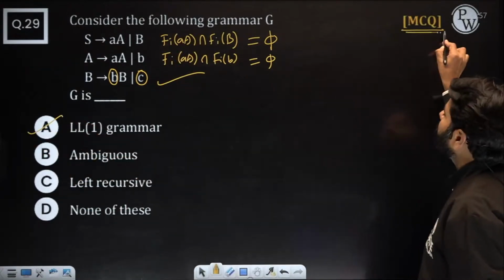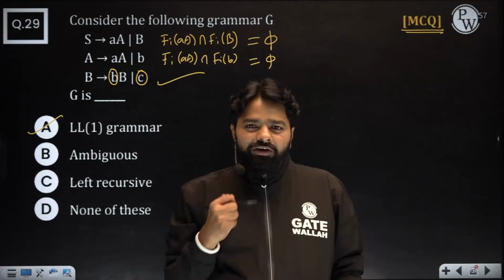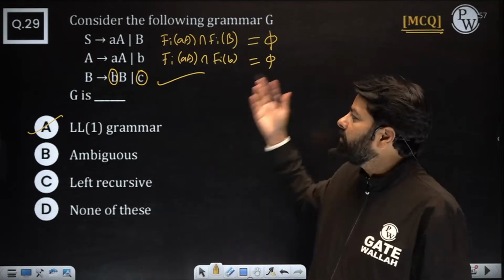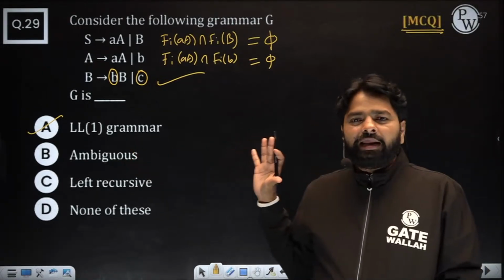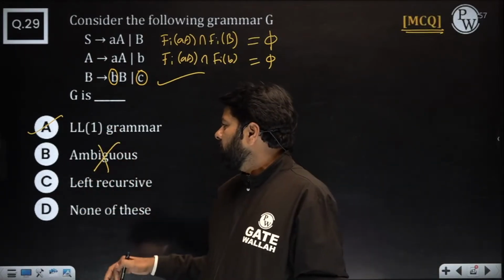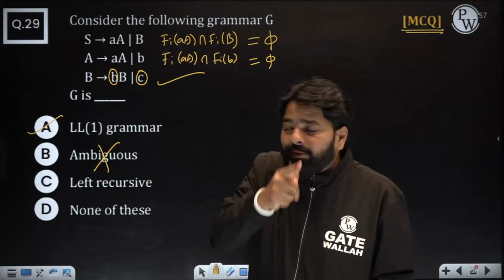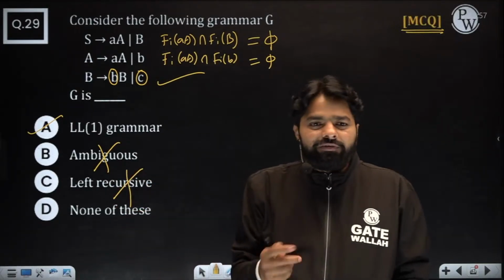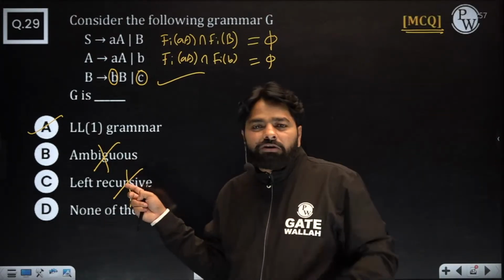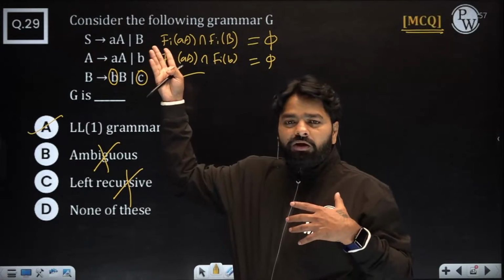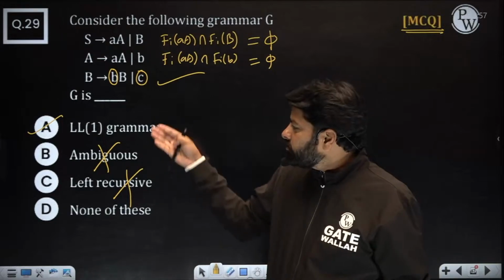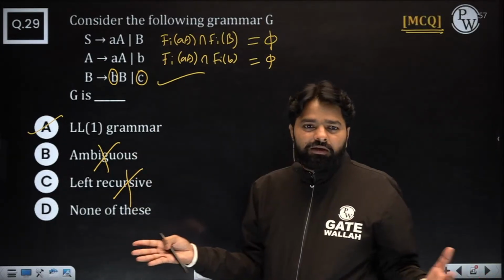But the question is MCQ. Then why do you look at the other options? We don't look. Even if other options are right, we don't care; we can challenge it. If it is MCQ, we got one answer. Clearly, we know that it is LL1. Still, we'll check. Every LL1 grammar is never ambiguous, so we delete that. And every LL1 grammar is never left recursive, so we delete that. Very straightforward. Even if it is MSQ, you can't choose these two at all, because you already know LL1 will never be ambiguous and never be left recursive. So this one already answers that these two are never chosen.